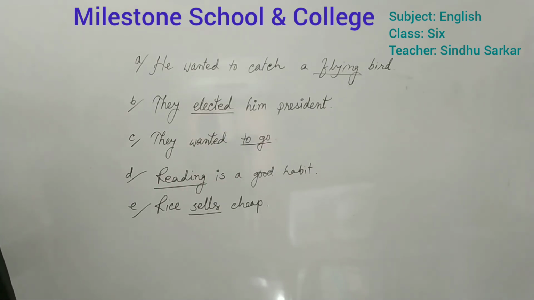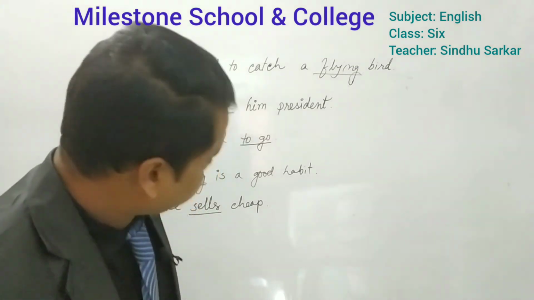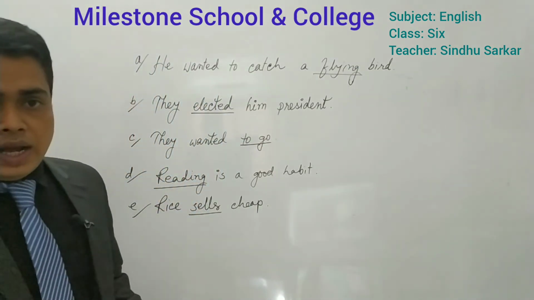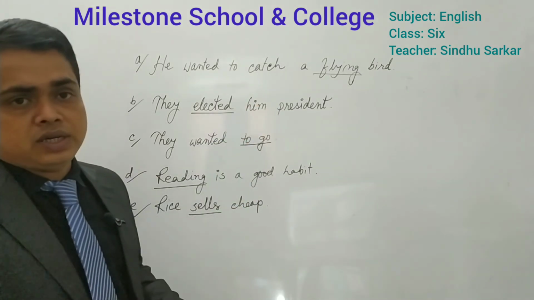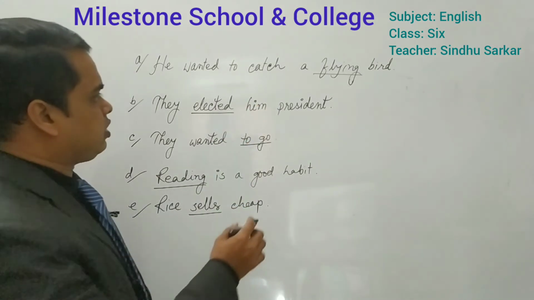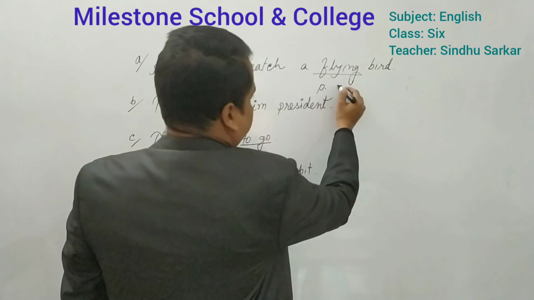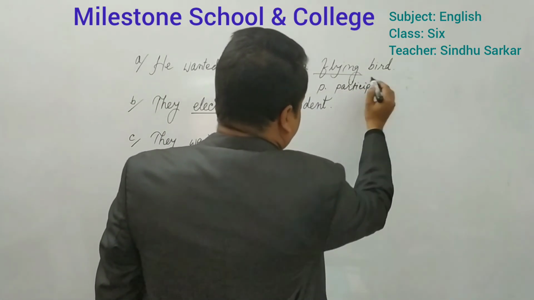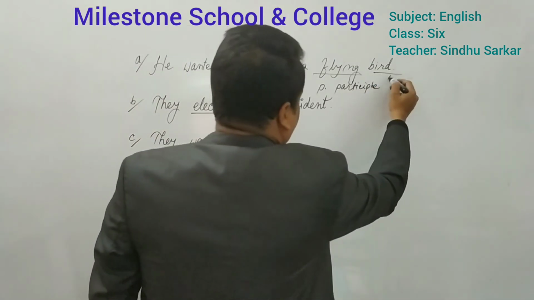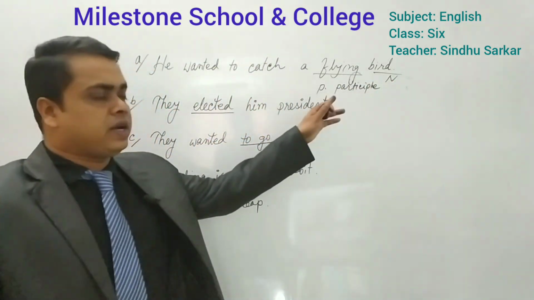And fifth, the final one: rice and seed. Now I think you will be able to tell me the answers. First one, what will be the answer? Yes, very good. It will be a present participle, because you are getting a noun, and at the same time it is acting as an adjective.